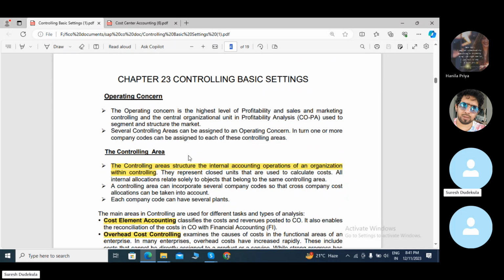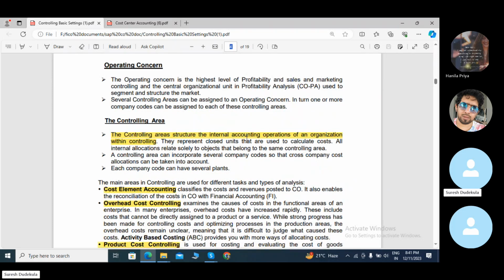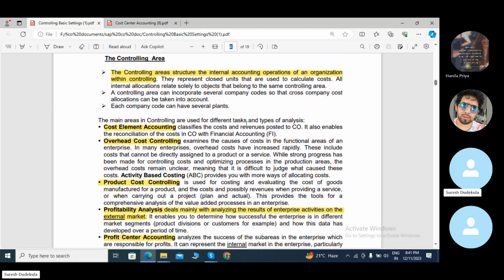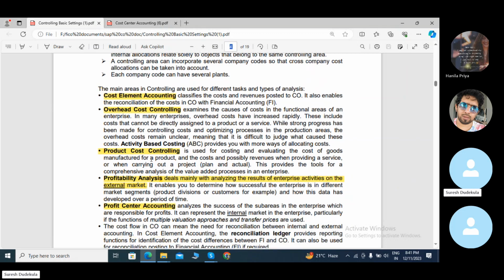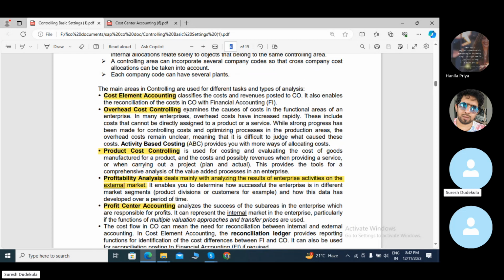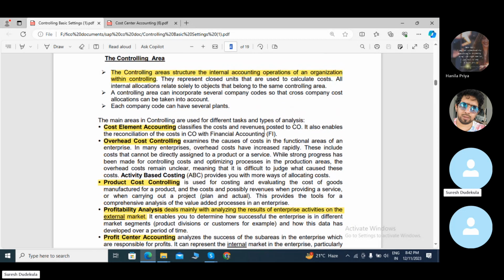The controlling area structure covers the internal accounting operations of an organization within controlling. The main areas in controlling are used for different tasks and types of analysis: cost element accounting, overhead cost controlling, product cost controlling, profitability analysis, and profit center accounting. Cost element accounting is the classification of costs and revenues posted to CO. It also enables reconciliation of the costs with financial accounting.